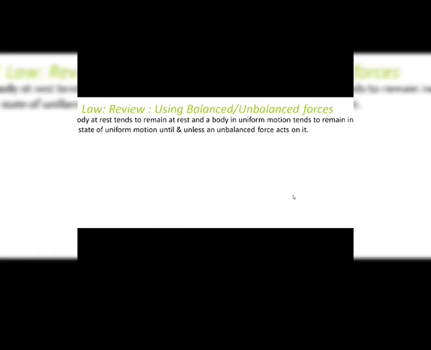Now, according to the first law, the body at rest and the body in uniform motion will tend to remain in their state, unless and until an unbalanced force acts on it. What will happen if an unbalanced force is applied on the body? The body will be set in motion because unbalanced forces cause a change in the motion of an object. For example, if the ball is lying on the table and doesn't move at all, it's at rest.